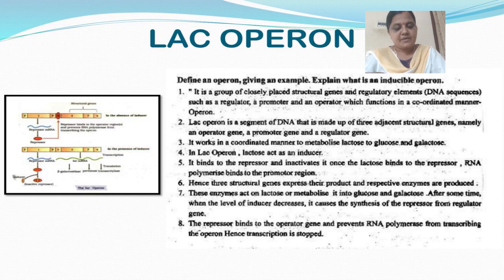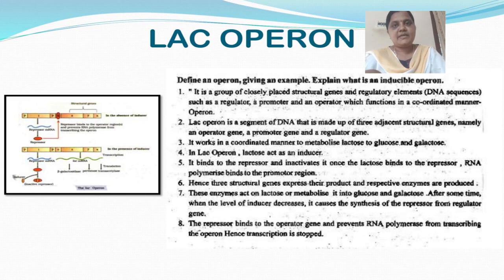And in the absence of inducer, there is no transcription or translation, and this lack of mRNA results in no production of the three enzymes: beta galactosidase, permease, and transacetylase. So this is the diagram for the lac operon.